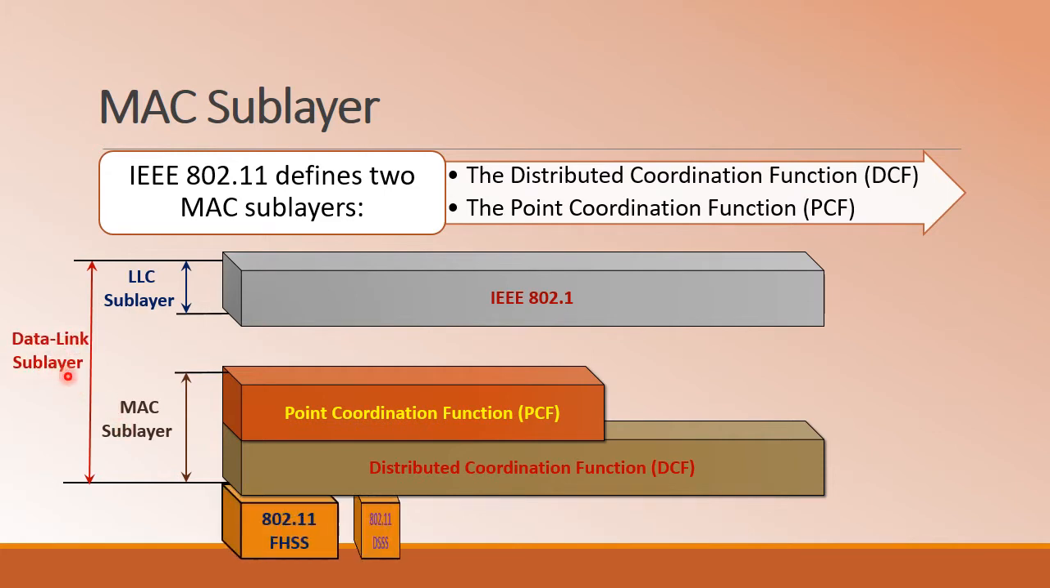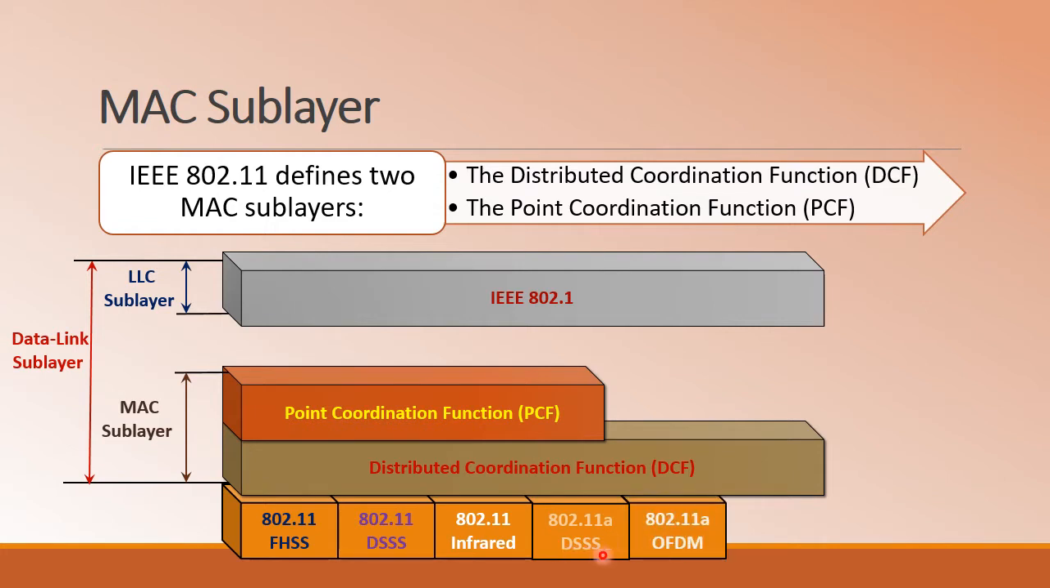Coming to the physical layer, each of the specifications has a different physical layer implementation, which we'll discuss in the subsequent section. So we have 802.11 frequency hop spread spectrum, direct sequence spread spectrum, infrared, and the extended version of DSSS, and we have orthogonal frequency division multiplexing, and we have the extended version of DSSS again. So this constitutes the physical layer.